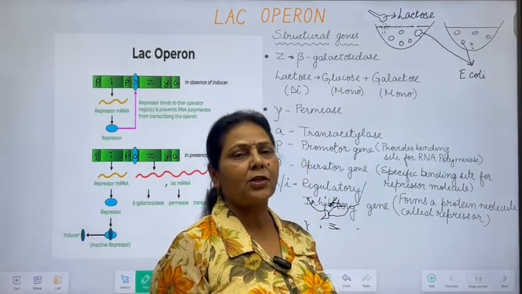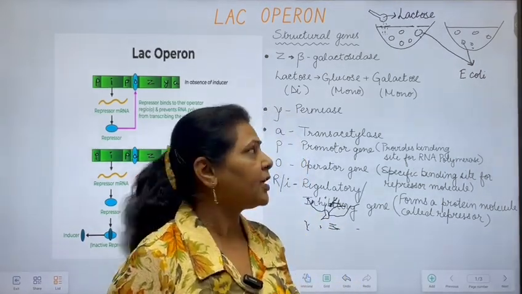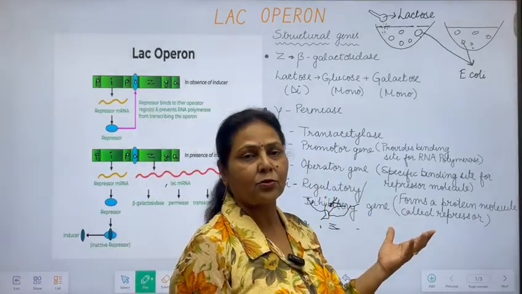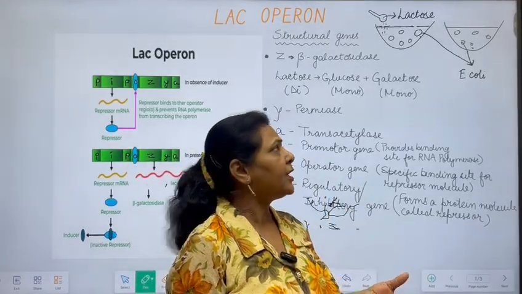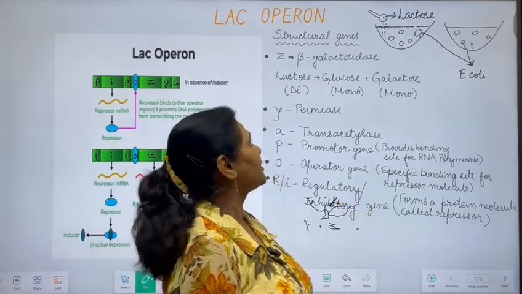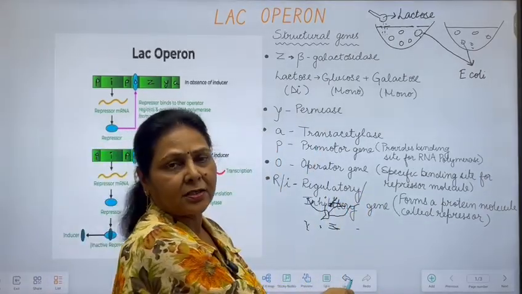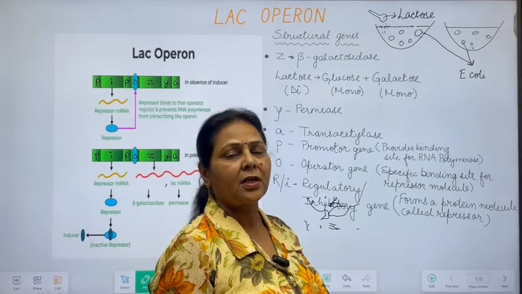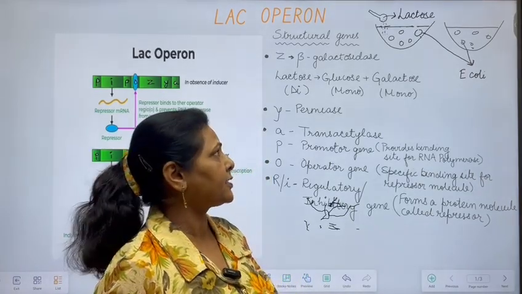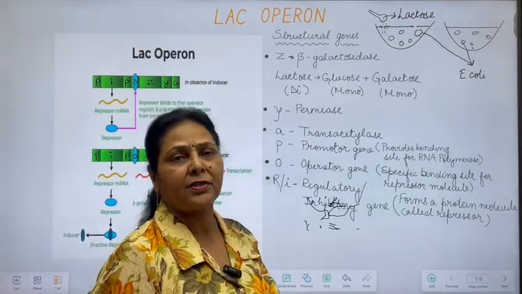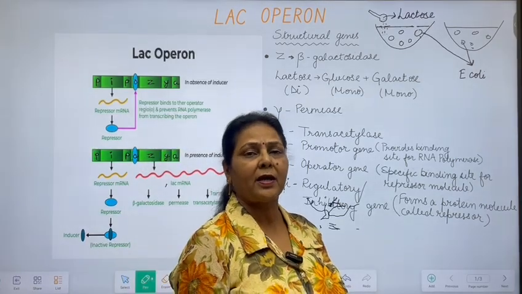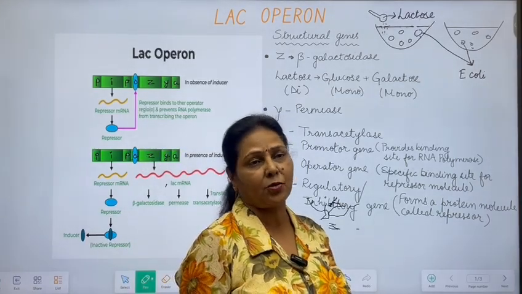So this is just like a switch on, switch off mechanism. When lactose is all around, lactose acts like an inducer. It induces the mechanism and the synthesis of these enzymes starts. But when lactose is not there, then no enzyme is synthesized. This simple metabolic activity is regulated not only by a single gene but many genes together.